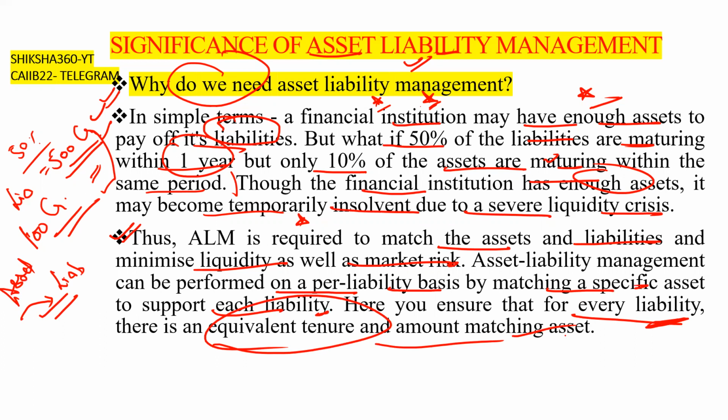So that is the significance of asset liability management.